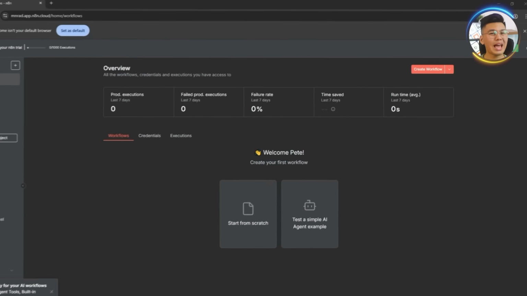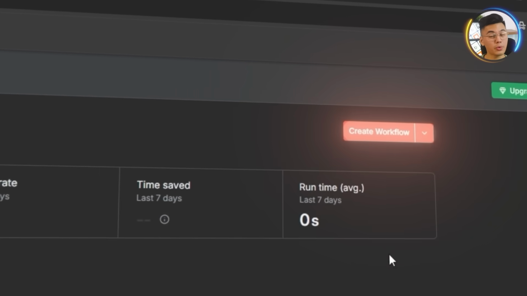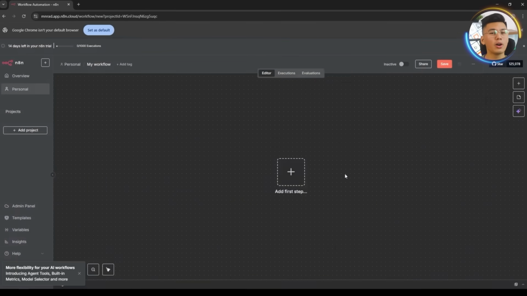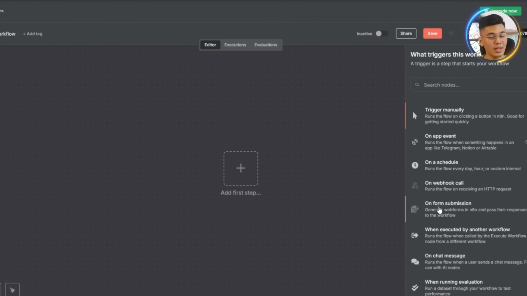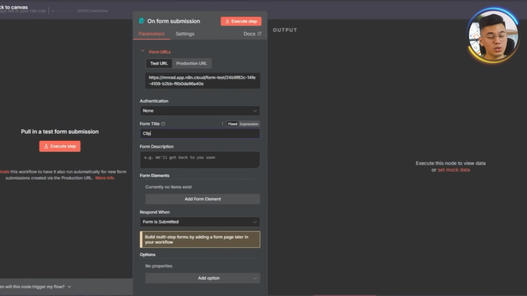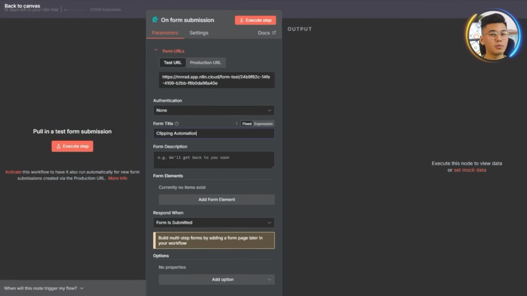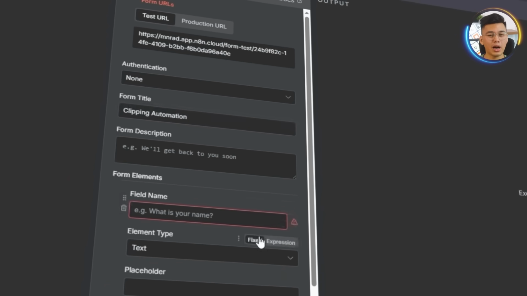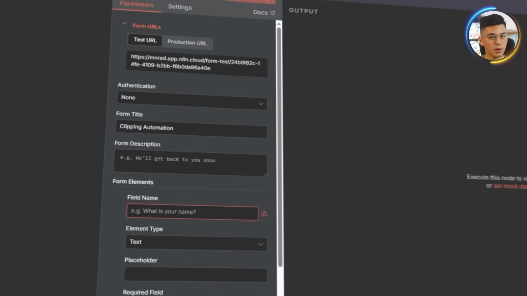To build it, we will head over to the N8N dashboard and create a new workflow by hitting the orange New Workflow button. From there, we'll click Add First Step, then select On-Form Submission as our starting point. This is where the automation begins whenever a user submits the form. We will name it Clipping Automation to clearly define its purpose.